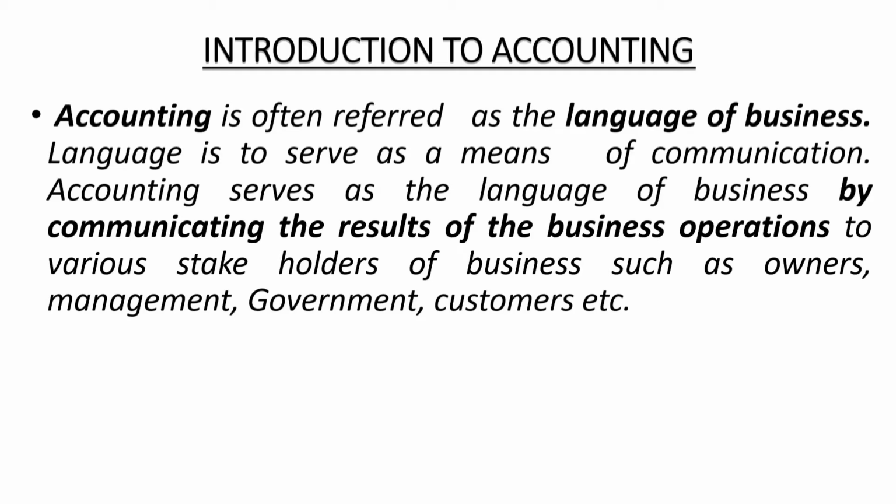The third group of people, or the third stakeholder who is interested in the operations of the business, is the government. Government has to impose taxation. Government has to frame policies for development of business, etc. So the government are the third stakeholders who are interested in the operations of the business. The fourth and last one comes the customers. Customers are the people who are the beneficiaries of the business operations. They are also interested in knowing the results of the business operations.